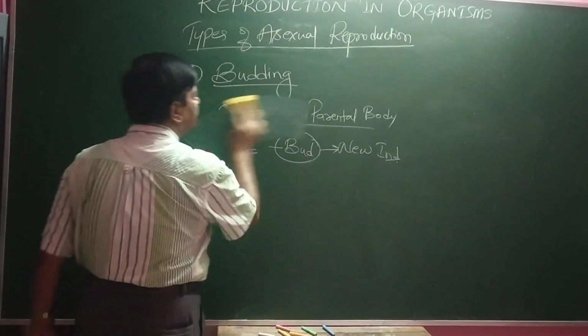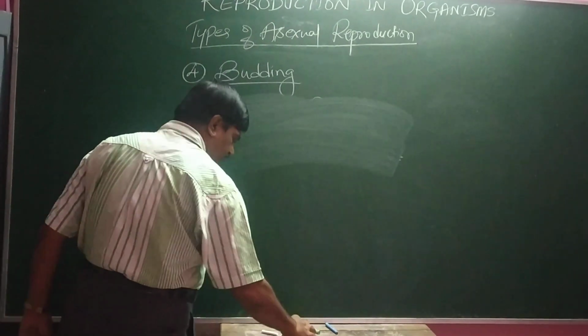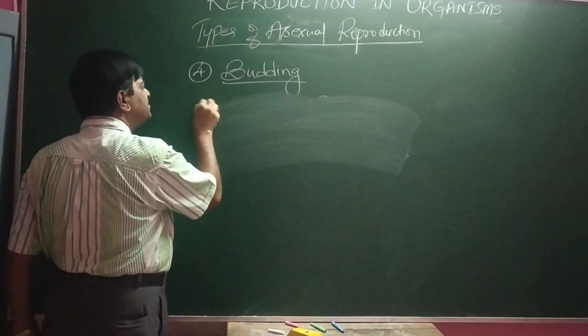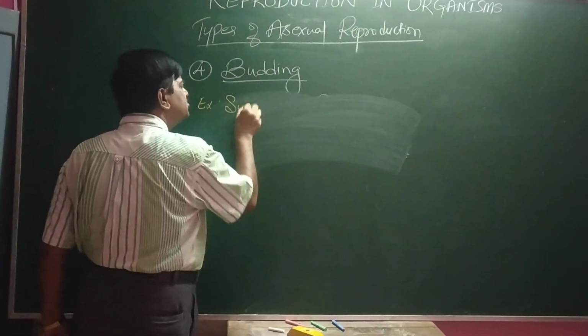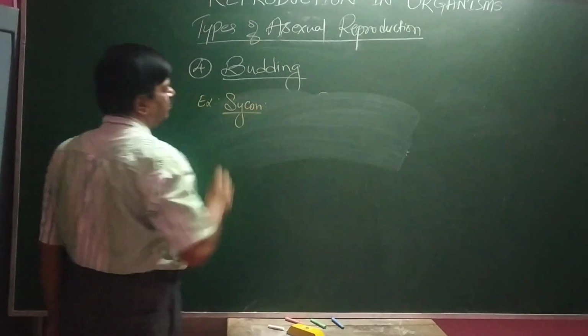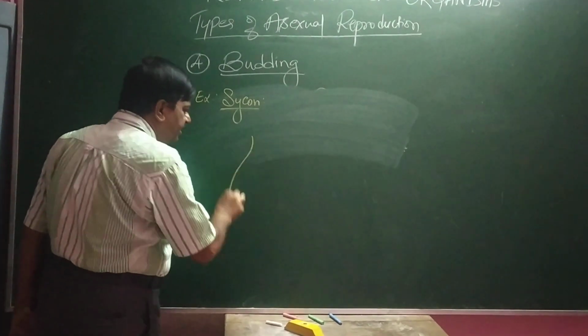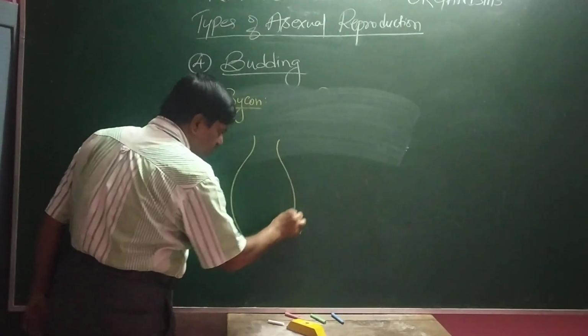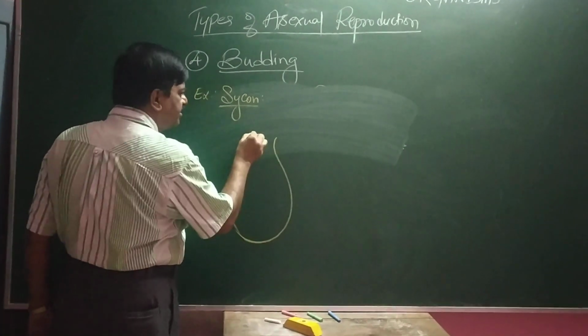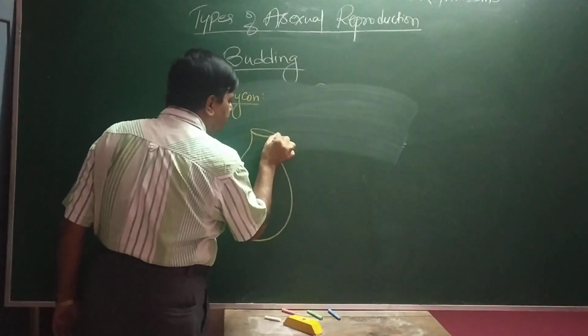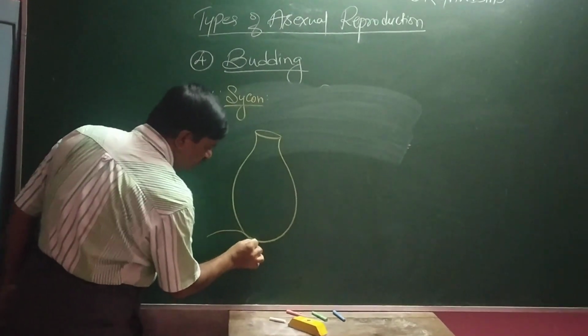Now we'll go for some examples. One example is Scypha, also called Sycon. It comes under Porifera, so it is a pore-bearing organism. It is sedentary, which cannot move from place to place.